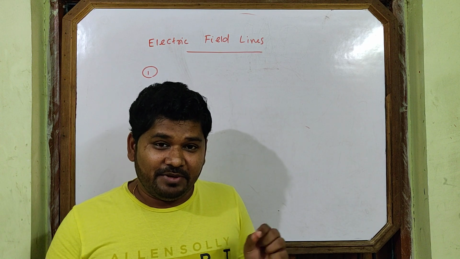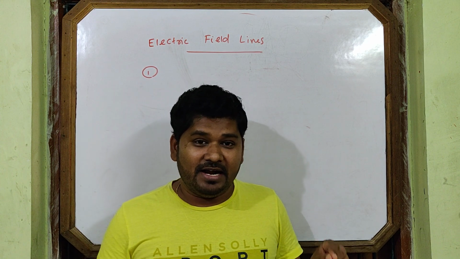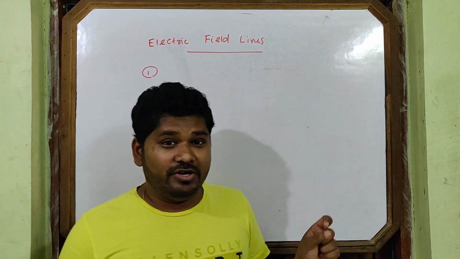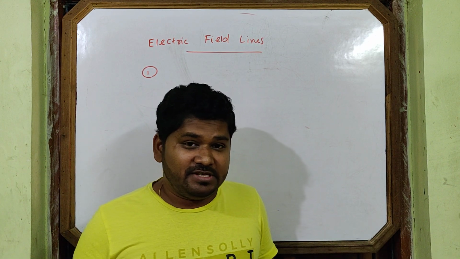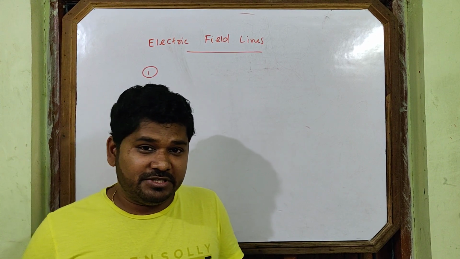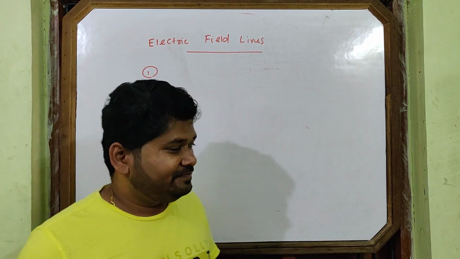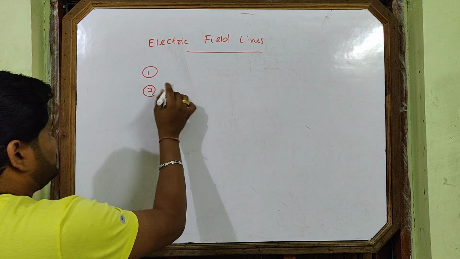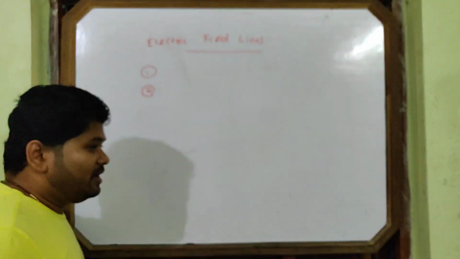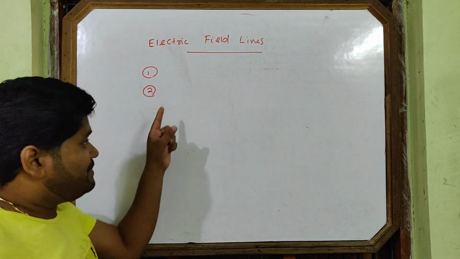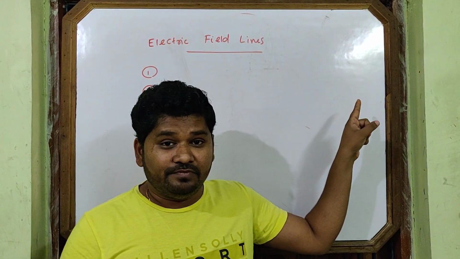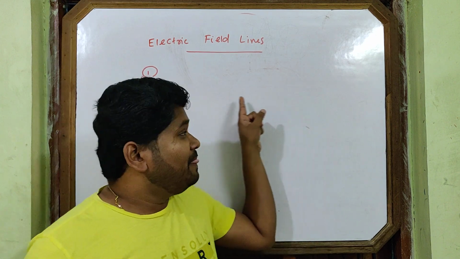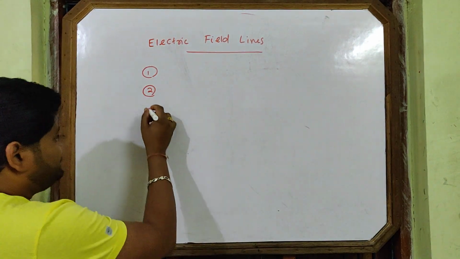The answer is because they start from positive and end at negative. This is the simple answer. So this is property number 2, electric lines of force cannot form closed loops, but magnetic lines of force form closed loops. We will discuss that in the magnetism and matter chapter.